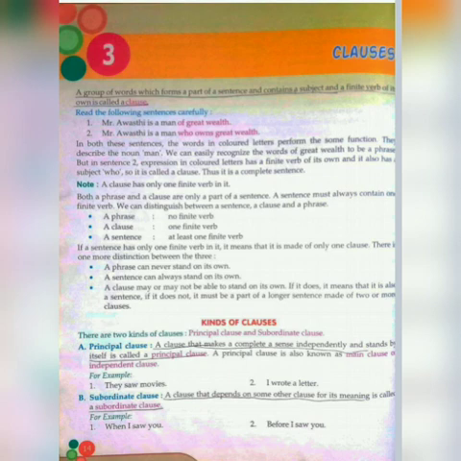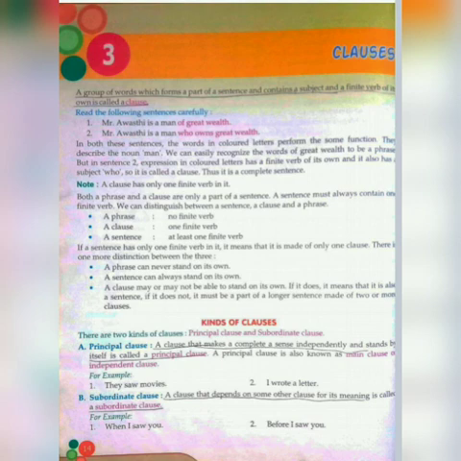A clause may or may not be able to stand on its own. If a clause stands on its own, it is a complete sentence. But if it does not, then it is part of a longer sentence made up of 2 or more clauses. So children, I hope you understand the clause and its important points.